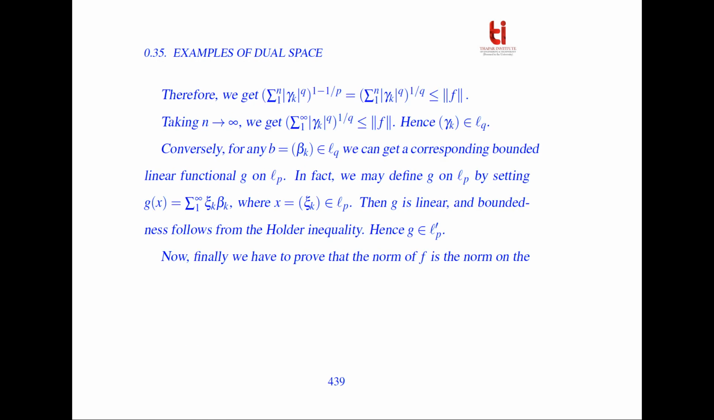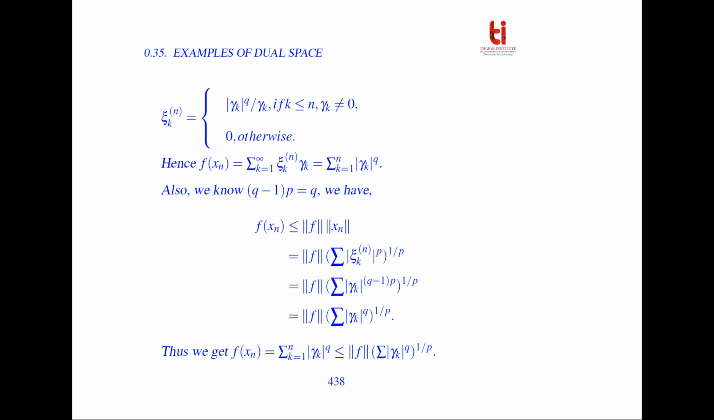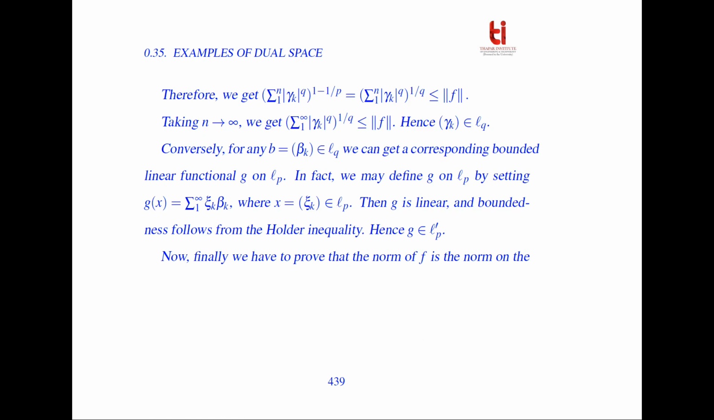And therefore, by taking the right hand side factor to the left hand side, we get the power q times (1 - 1/p), so which is equal to the summation of |γ_k|^q, whole raised to power 1/q, which is less than or equal to norm of f. And now taking n converges to infinity, we get γ_k belongs to l^q.